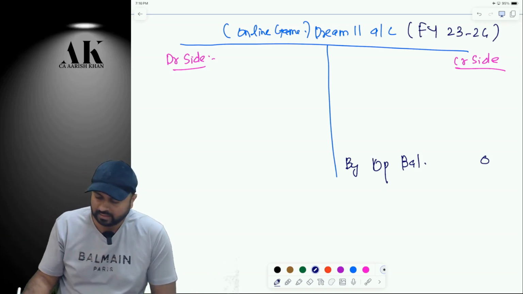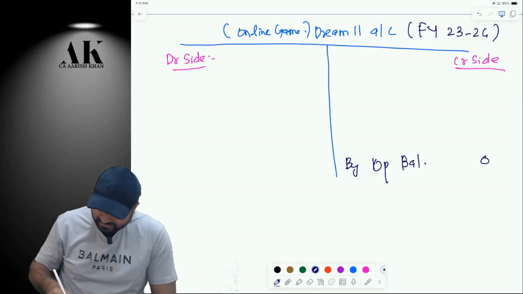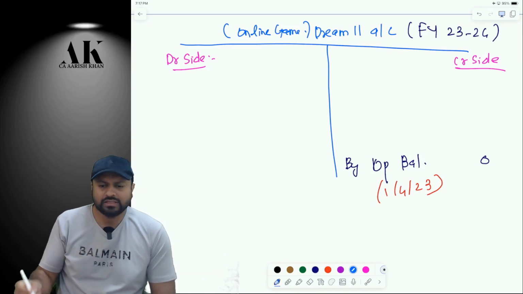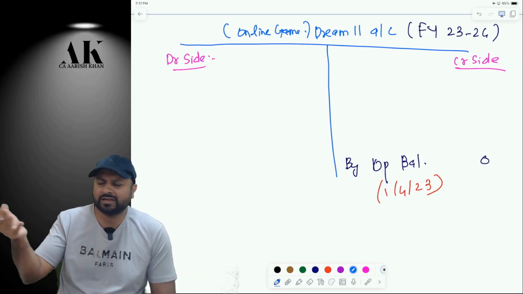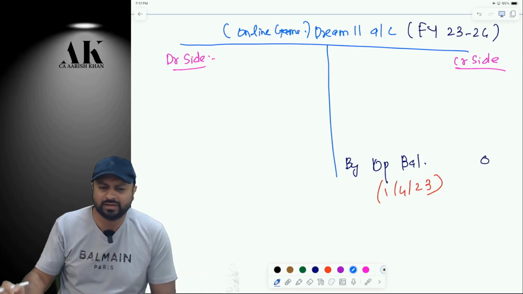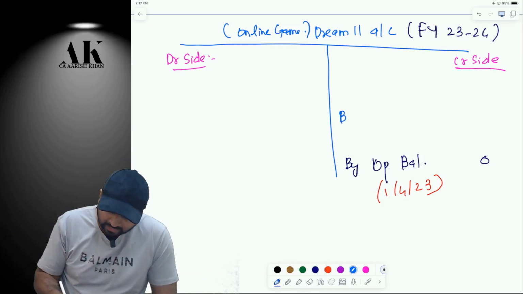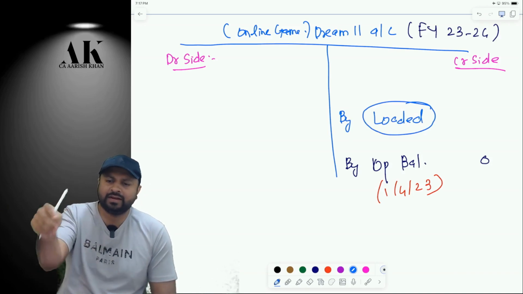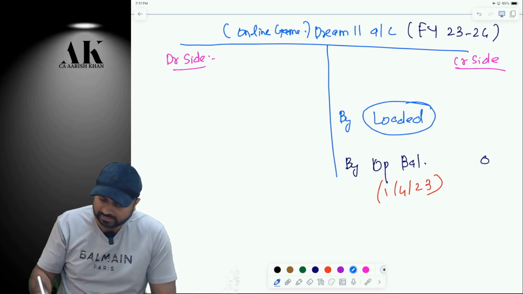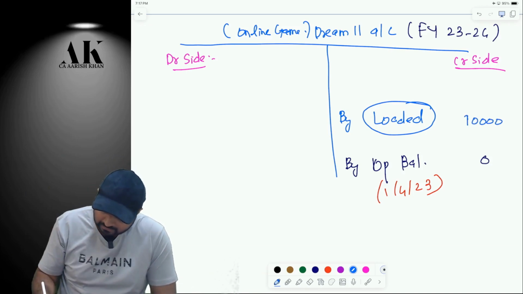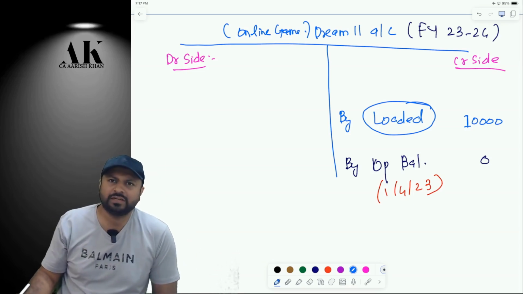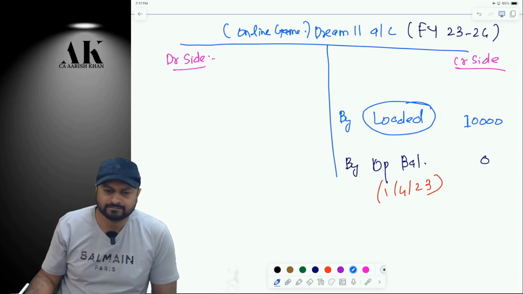Right now, there is nothing. Opening balance 0, 1st April 2023. Now, in the month of June, I thought that let us play, some cricket matches are going to come. Let us put some money. So, I loaded some money. I loaded means from my bank account, I put the money in the Dream 11 account. Say 10,000 rupees, for example. I said that let's play some games out of this money. Is it clear?